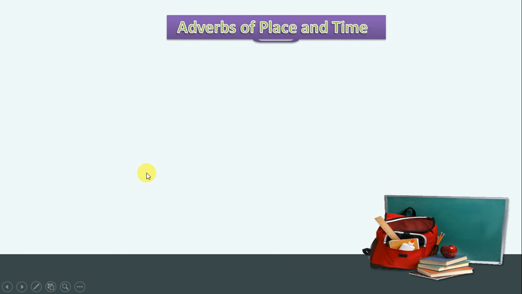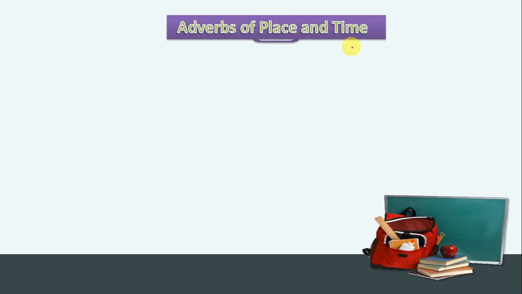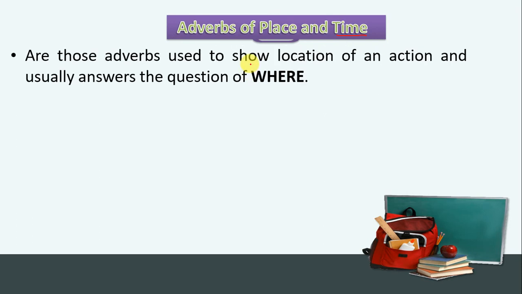Adverbs of time and place, we call that. From the name, it's clear that adverb of time shows the time, and adverb of place shows the place. So let's first study what adverbs of place are. They are those adverbs used to show the location of an action, and they usually answer the question of where.